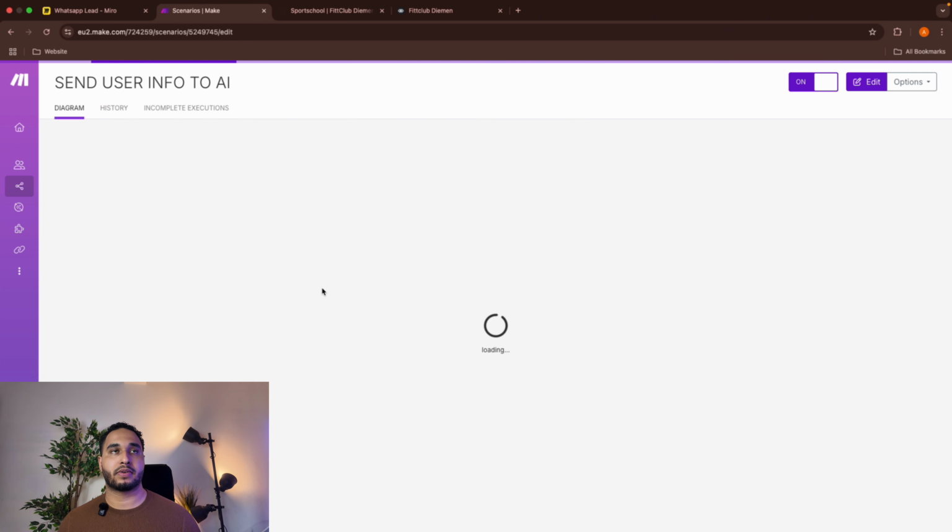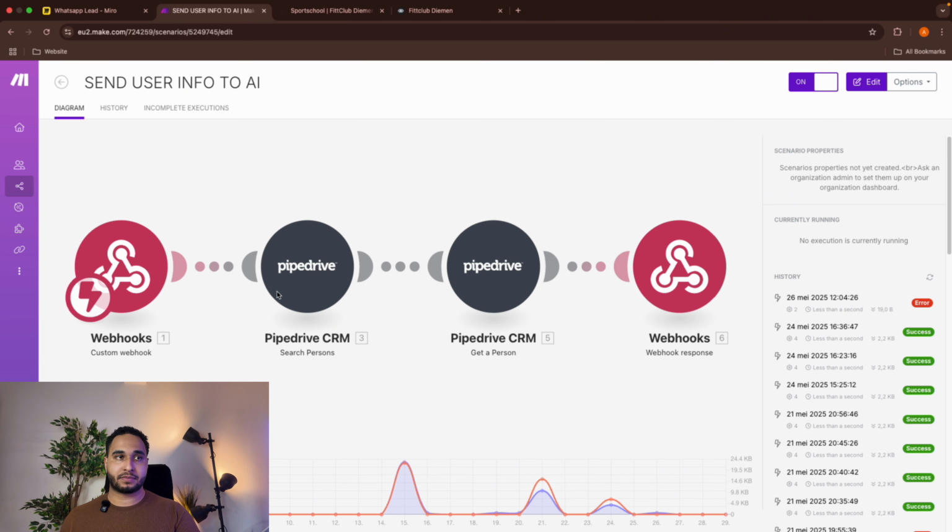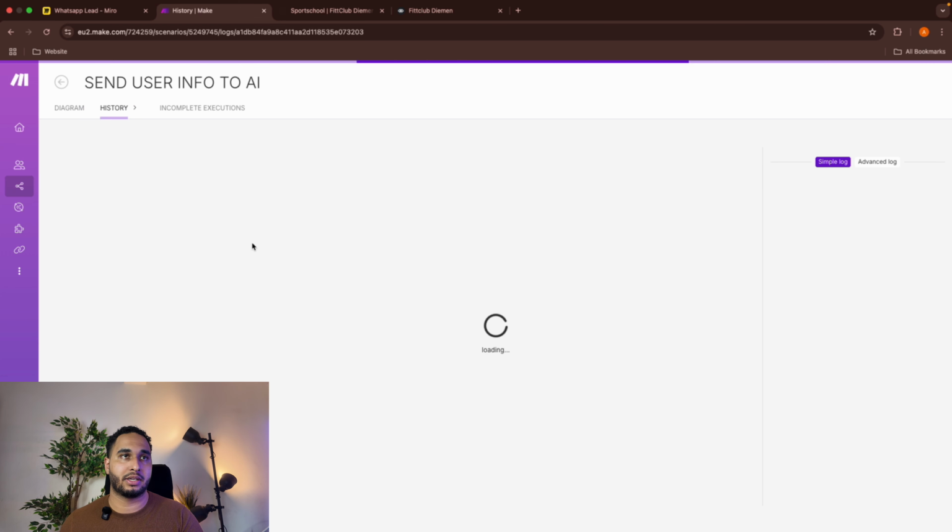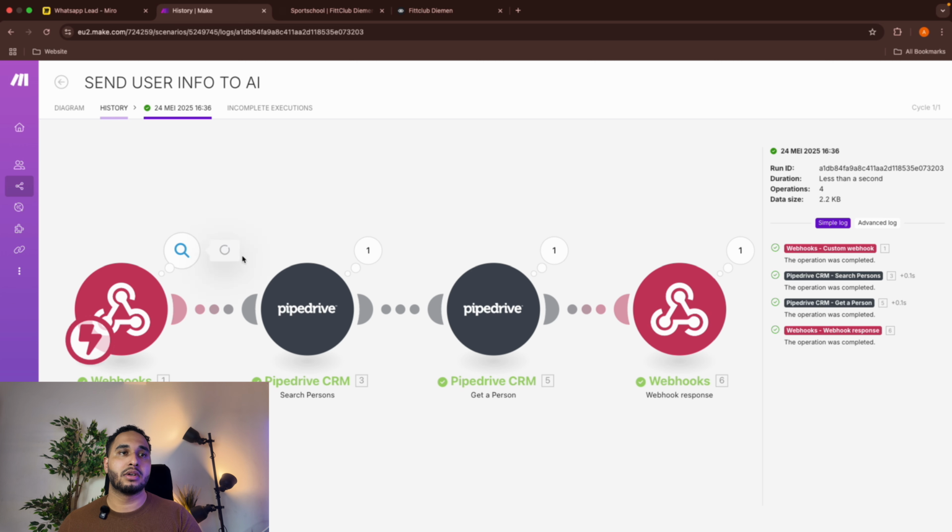Get send user info. We basically get the phone number, search the person, and with Pipedrive I couldn't get all the information, so we had to search in person, and then with a person ID we can go to the get a person and get the actual information. So I guess this is mine.